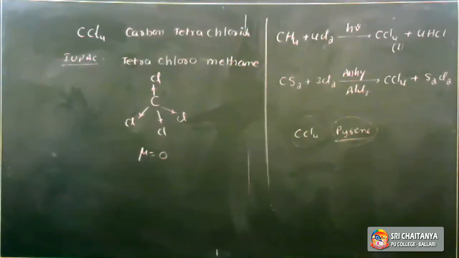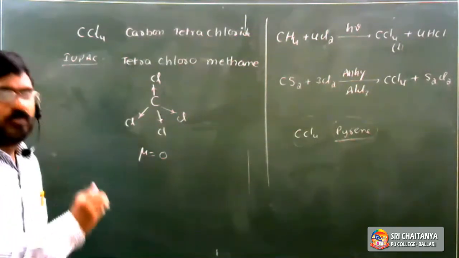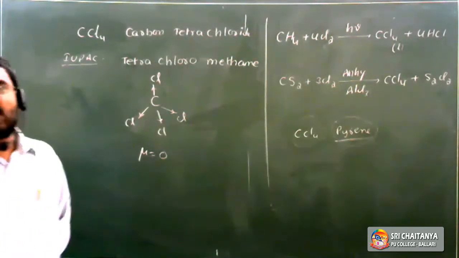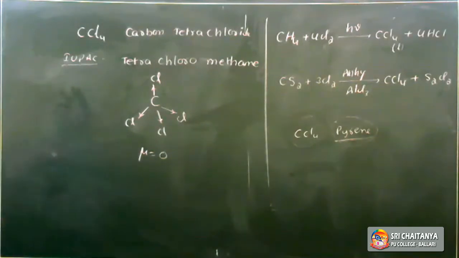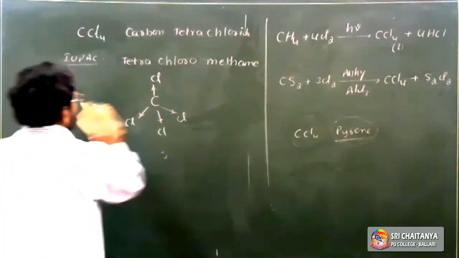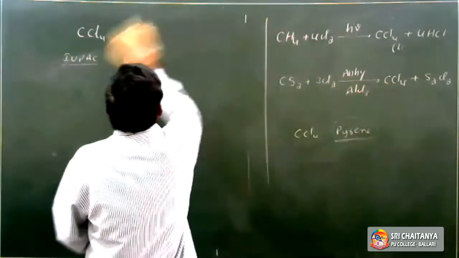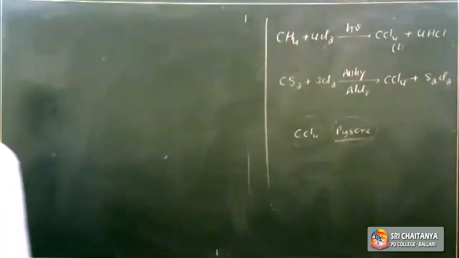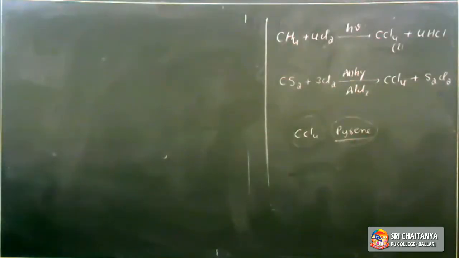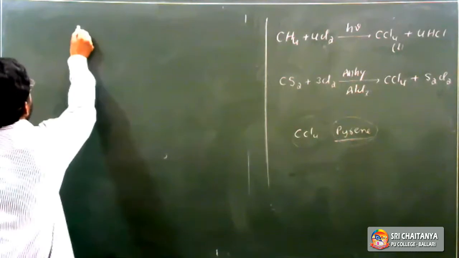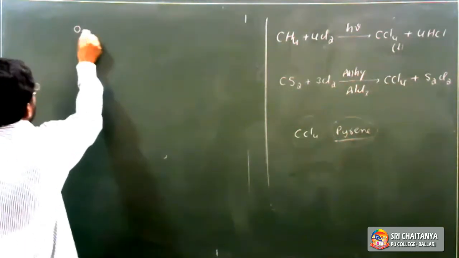It is also used as a solvent like CH2Cl2, methylene chloride, and as a grease remover. Next, it is also used as a refrigerant. In olden days, it was used in dry cleaning, but it also depletes the ozone layer.